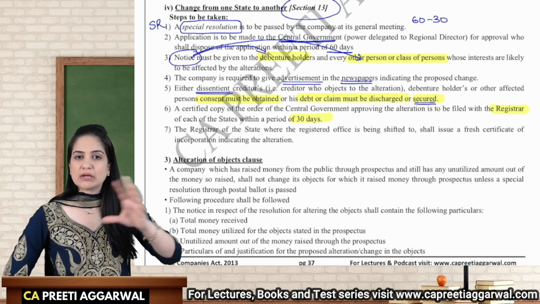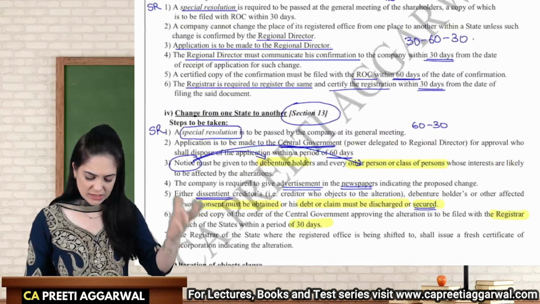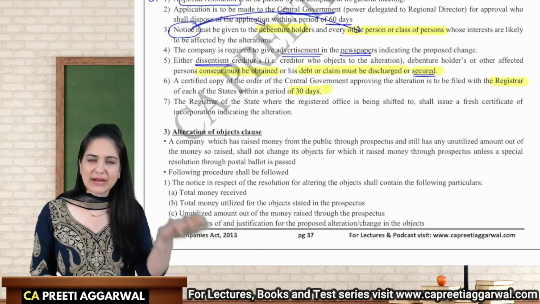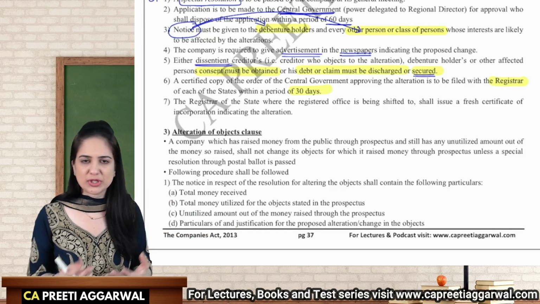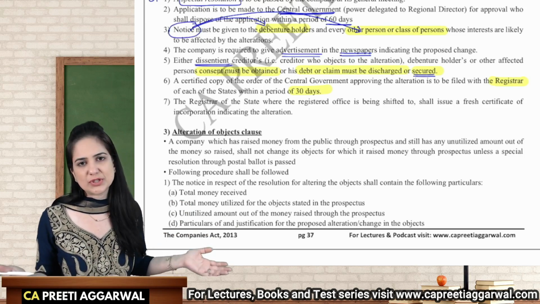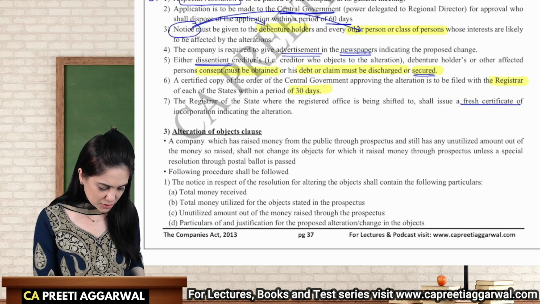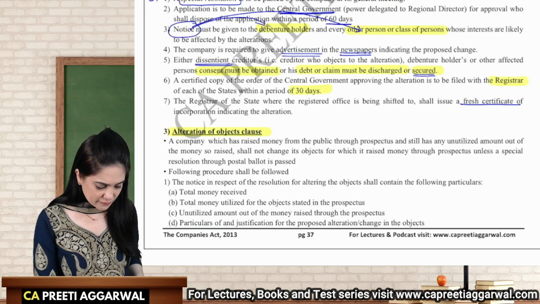So what was the key over here? 60/30. In the earlier case, it was 30/60/30. Now, where we are going, that registrar will give us a fresh certificate of incorporation, enter in the register of members. After that, my registration is complete, my shifting is complete. So they will issue a fresh certificate of incorporation. Next is alteration of the object clause.